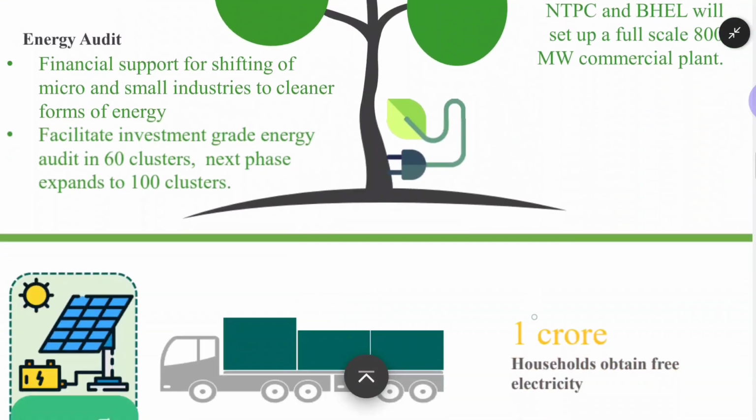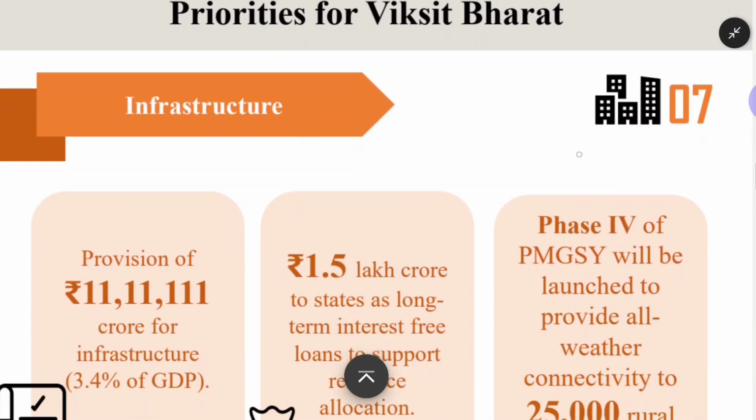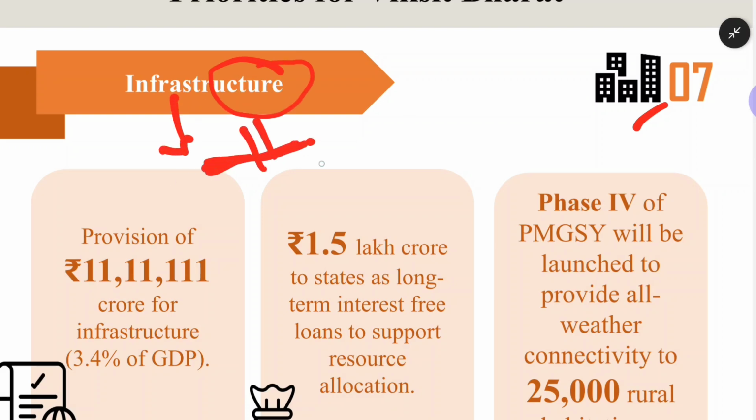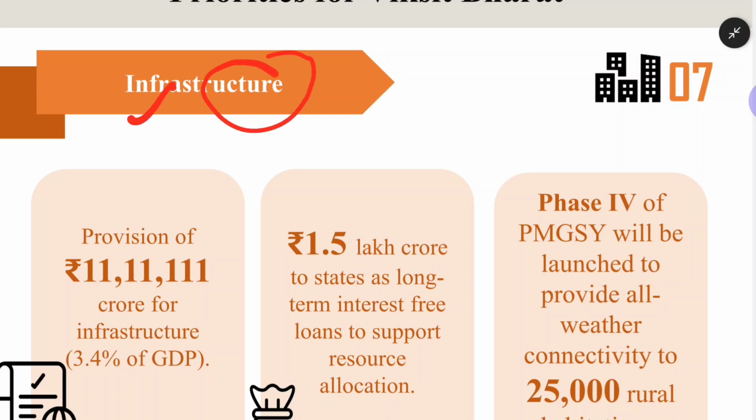Okay, let us now talk about the seventh theme, nothing but part 7 of that Budget 2024 to 2025, that is infrastructure. Infra means something which is attached to the ground. That's why roads, dams, airports, SEZ zones, these are all attached to the ground, so we call it infrastructure. It is nothing but something built on the surface.